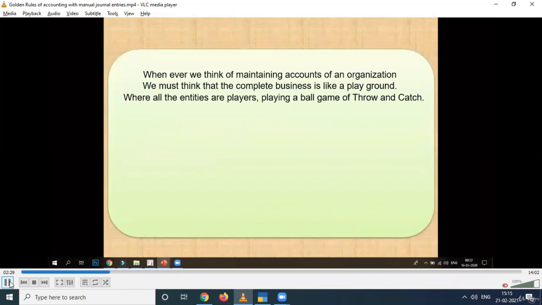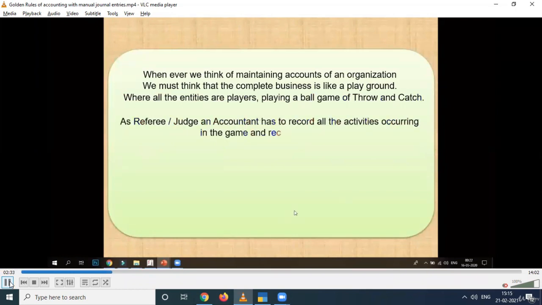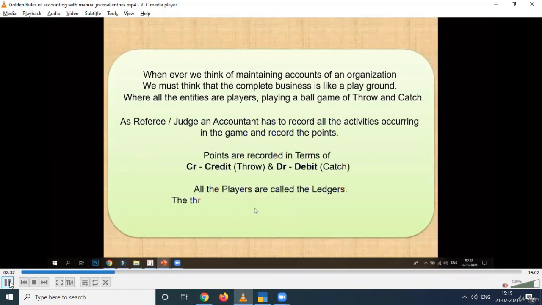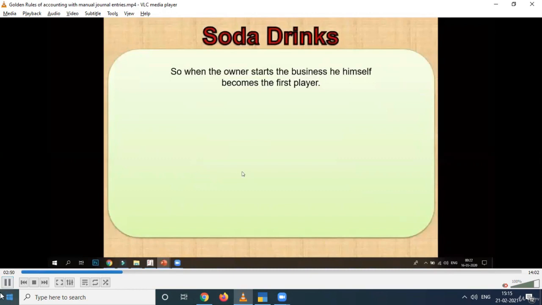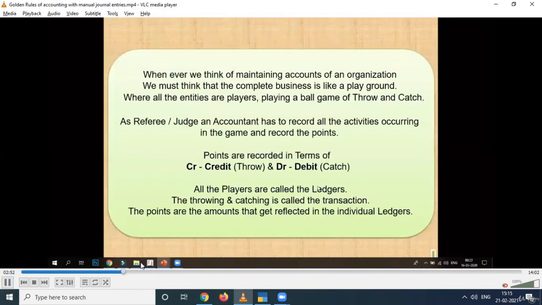Number one, the complete business is a playground. Second thing, all the entities are players and they are playing a game of throw and catch. In that game there is a referee or a judge. That referee or judge is known as an accountant in business.